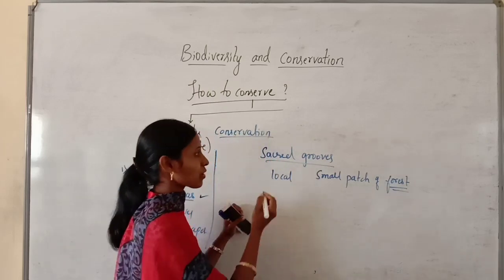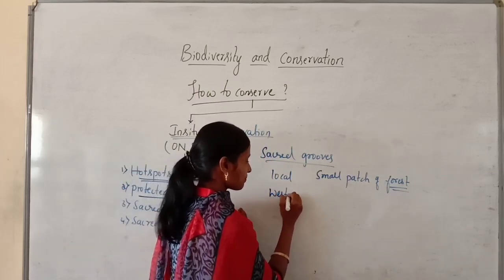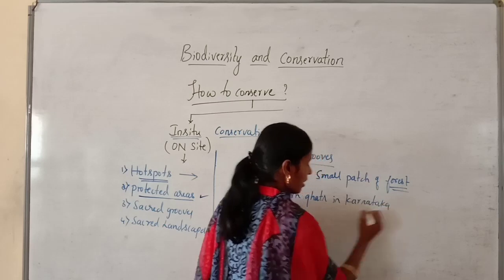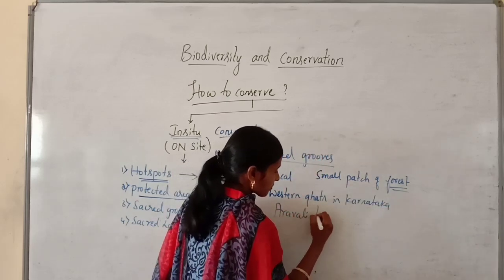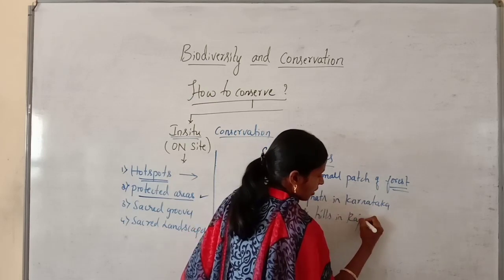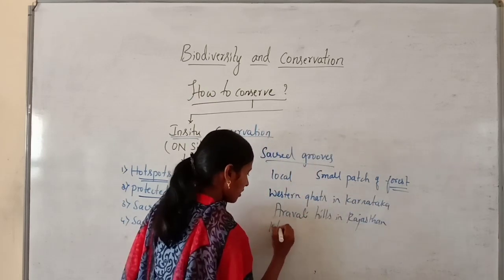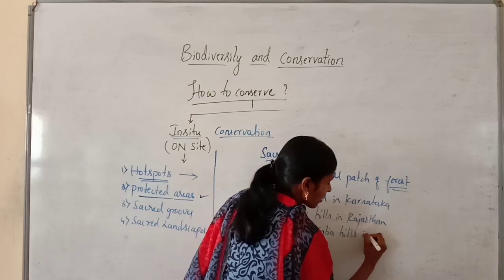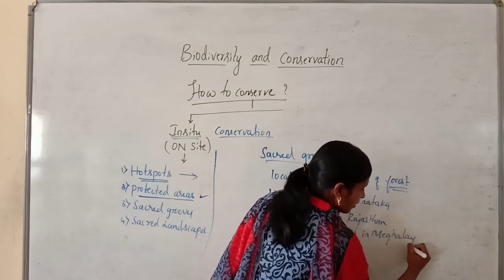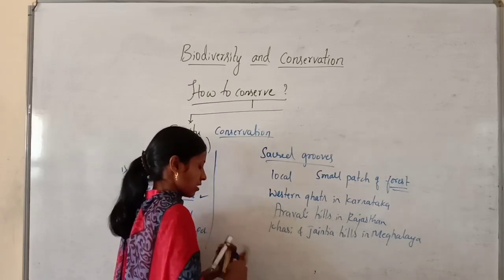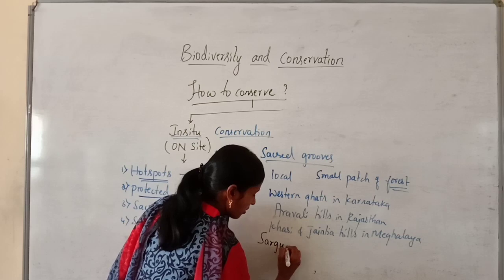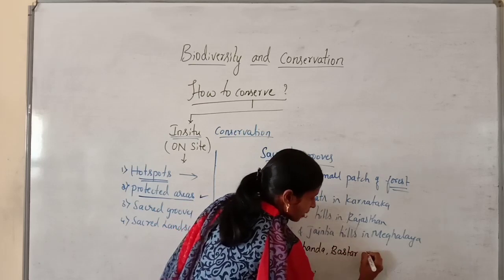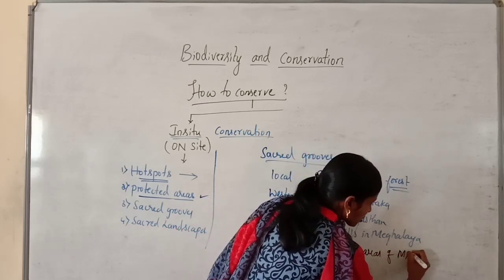Then the examples for sacred groves are Western Ghats in Karnataka, Aravali Hills in Rajasthan, Khasi and Jaintia Hills in Meghalaya, and Sarguja, Chanda, Bastar areas of Madhya Pradesh.